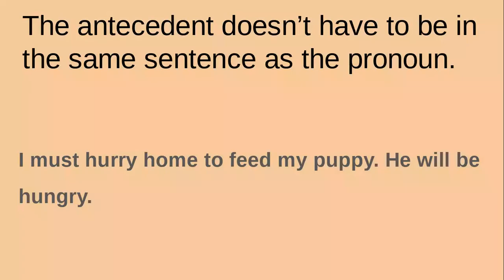The antecedent doesn't always have to be in the same sentence as the pronoun. So here's an example. I must hurry home to feed my puppy. He will be hungry. Well, I see he is a pronoun. It's not the only pronoun in these sentences, but he is a pronoun that we're going to be looking at. Well, who is he referring to? I know it's not I, in the beginning of the sentence, because that's me. I must hurry home to feed my puppy. Well, that must be referring to puppy. So he is the pronoun. The antecedent is puppy. But there's a period in between those. Those are two different sentences. That's okay. Don't worry about it. Just as long as they're referring to the same thing, that's okay.